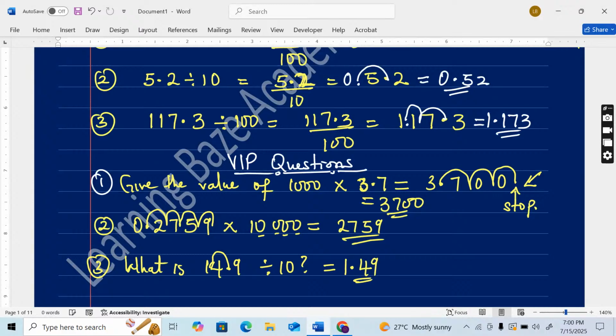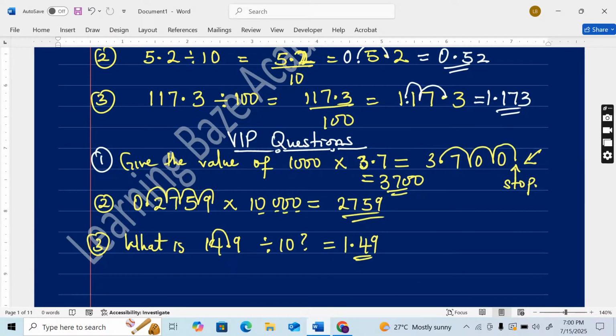All right. One more question for dividing by powers of 10. Ready? What is 5.3 divided by 1000?